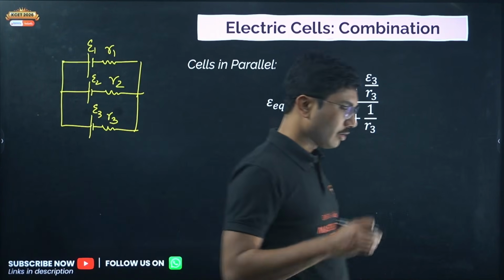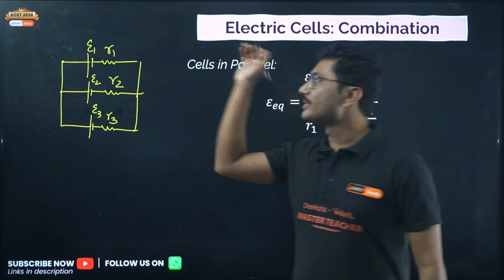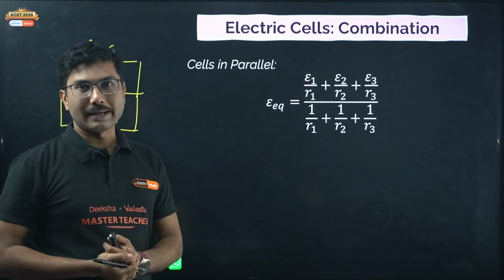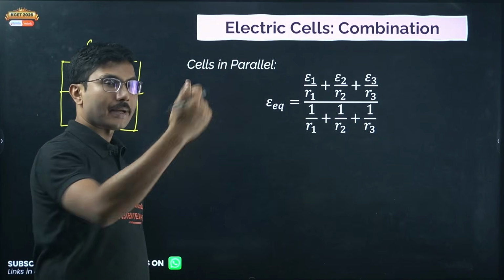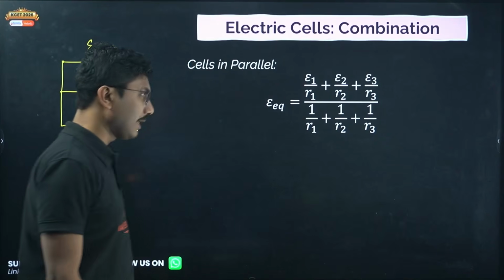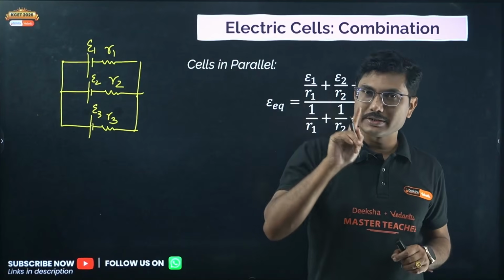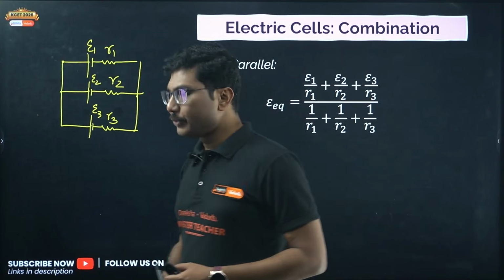Now, if multiple cells of the same EMF and the same internal resistances are connected in parallel, then the equivalent EMF is equal to the exact value of one cell. So why is that?